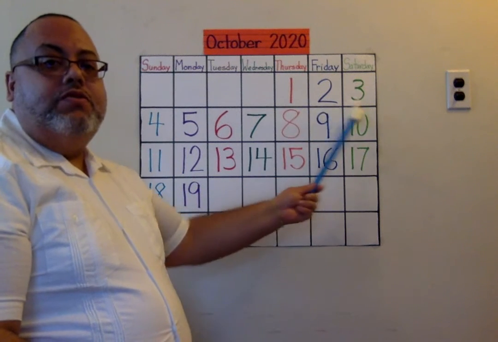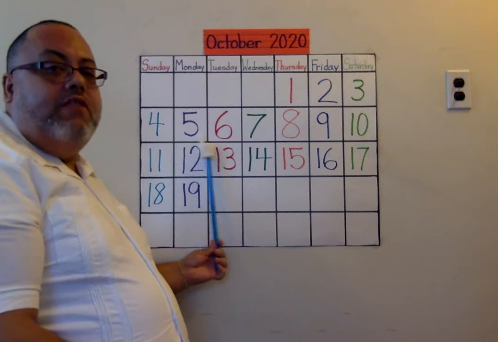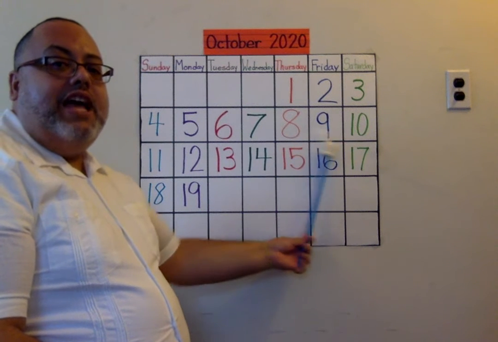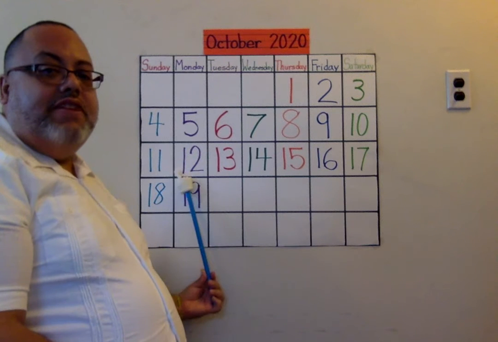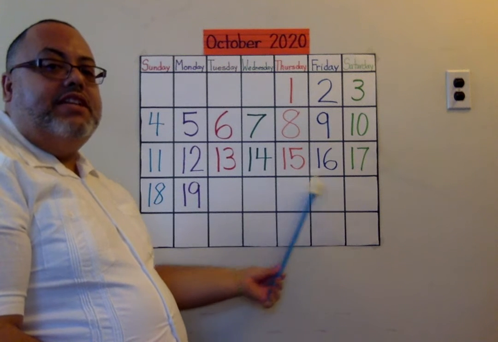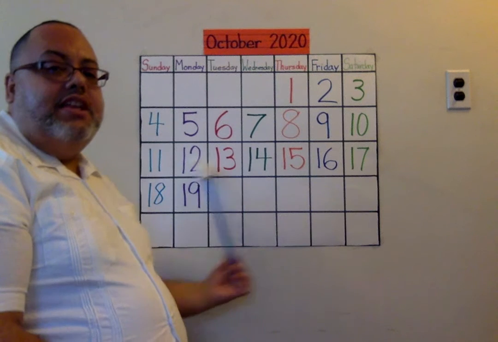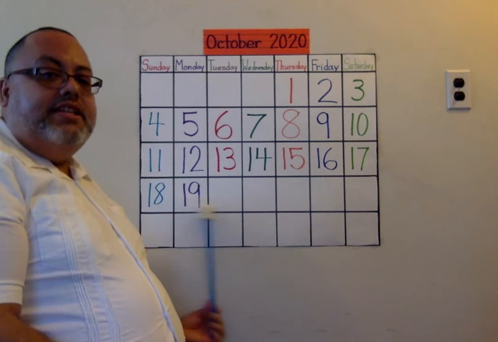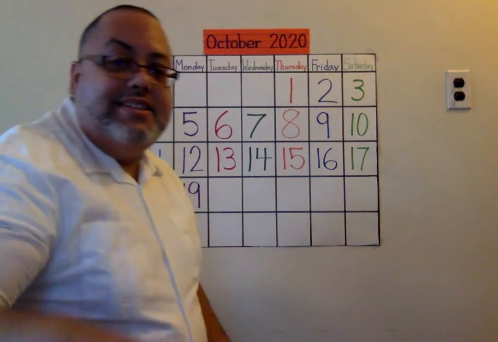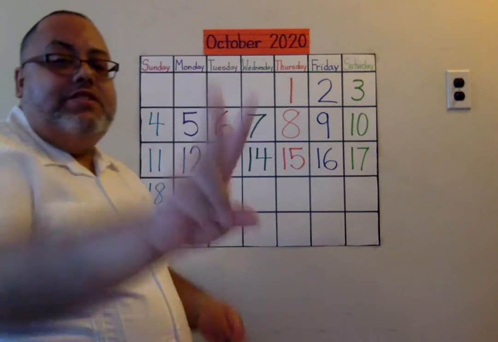Let's do it in English. 1, 2, 3, 4, 5, 6, 7, 8, 9, 10, 11, 12, 13, 14, 15, 16, 17, 18, 19, 20. And 20 is with a T, has 2 digits.